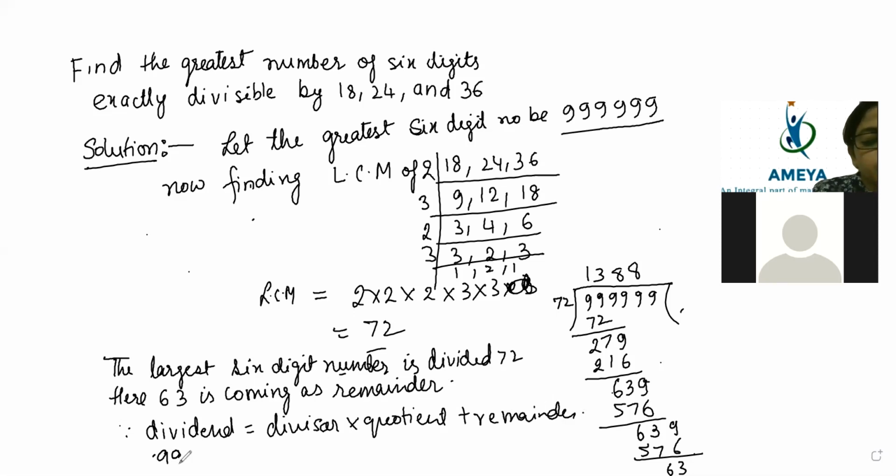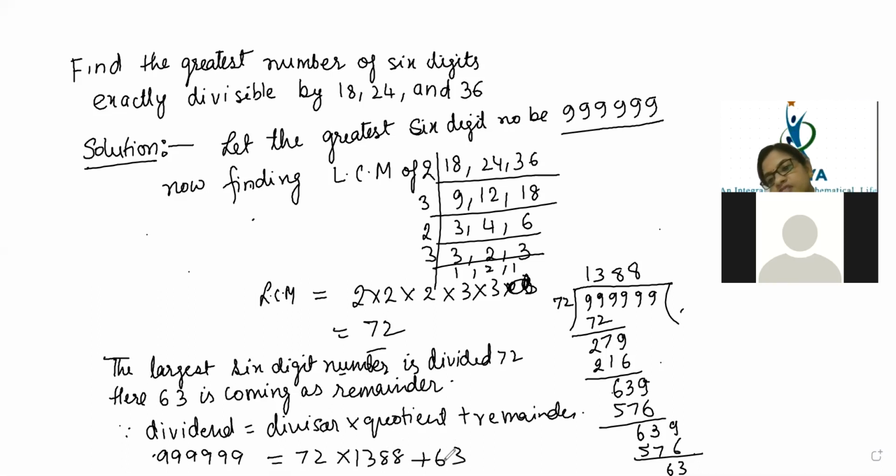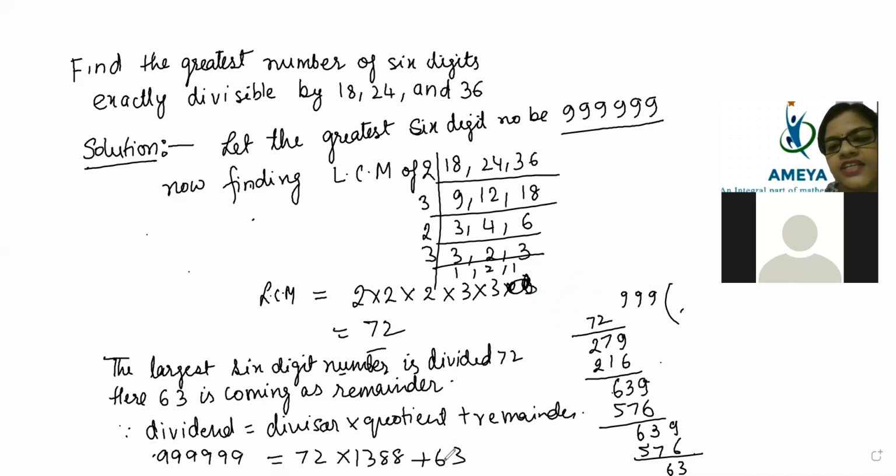Here the dividend is 999999, the divisor is 72, the quotient is 13888 and the remainder is 63. If you shift this remainder to that side, beta, that number will come which will be perfectly divisible by 72. So we are going to write that section now. I am writing it here.